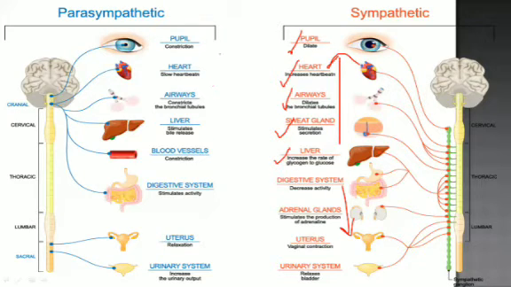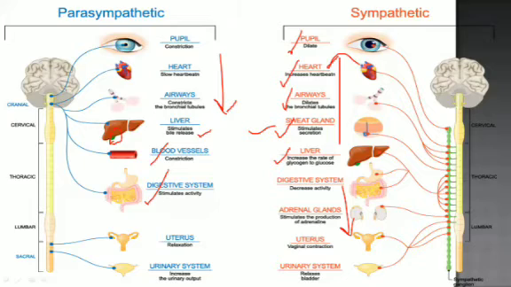So here is the down regulation of all the systems. Airways constrict, and our breathing rate gets normal. Then our liver stimulates bile release. Here it just stops the bile release. Now in digestion, this digestion process stops here, but here it's going to start. Blood vessels constrict, and here blood vessels dilate to flow more blood to the heart.